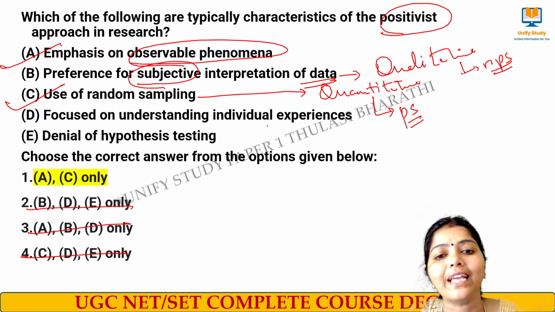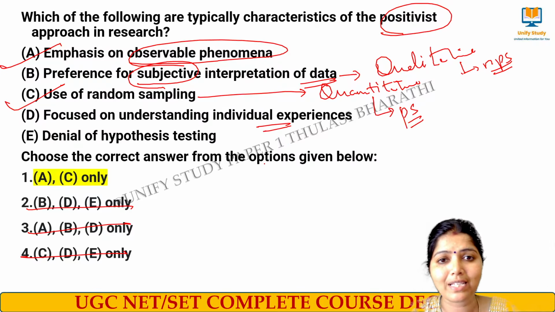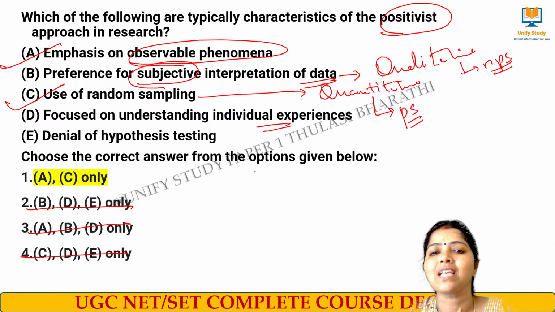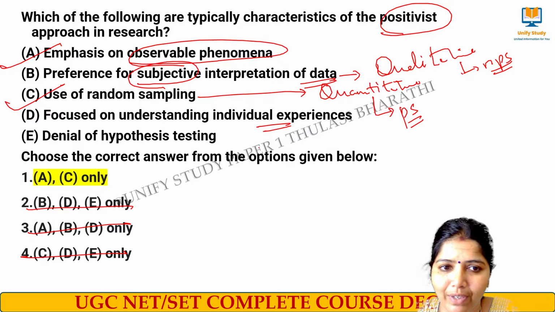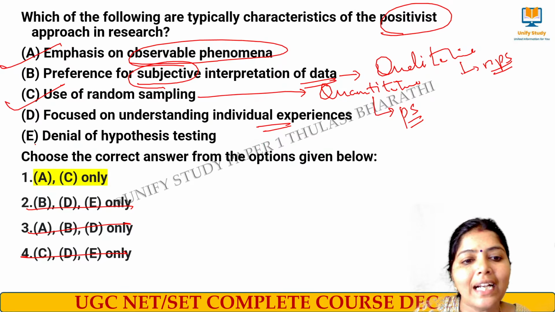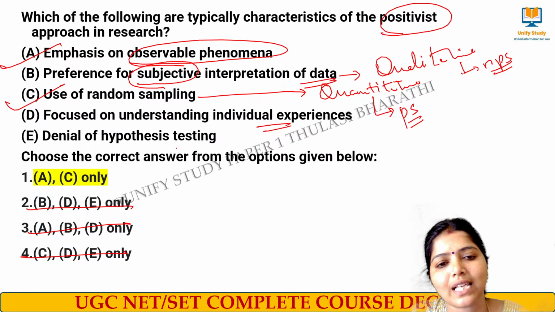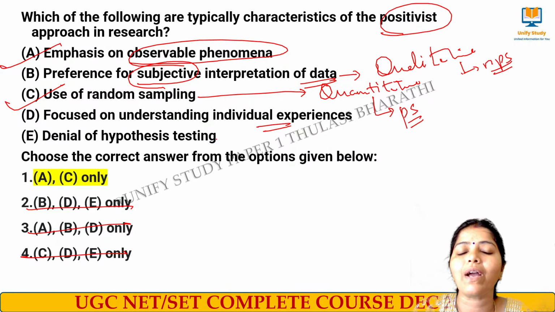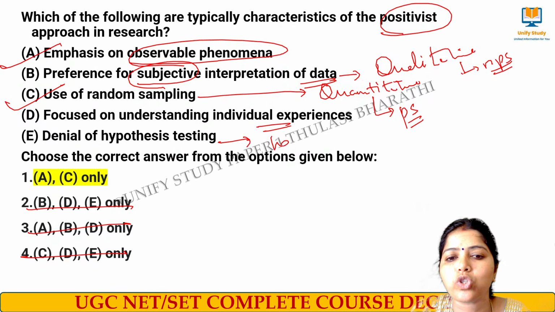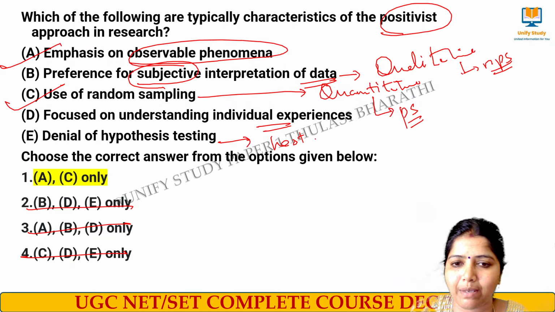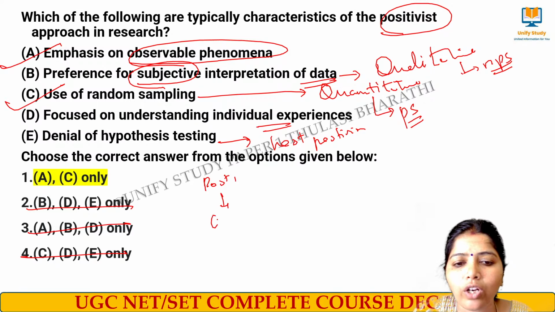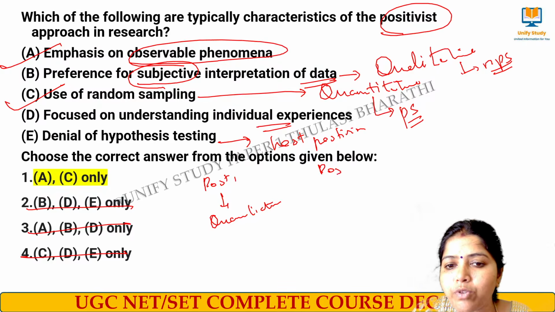Focus on understanding individual experiences. If I am considering everyone's individual experience, then it comes under qualitative nature. So we can deny this. Denial of hypothesis testing means this is post-positivism or interpretivism. I have told you why already. Positivism relies on quantitative research.